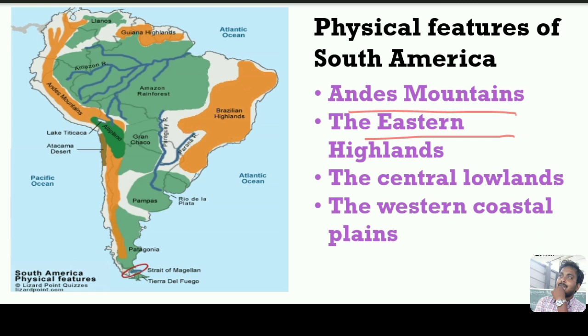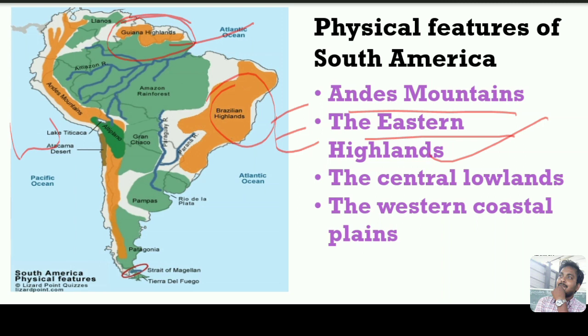And the next one is the Eastern Highlands. The Eastern Highlands have been divided into two parts, the Brazilian Highlands and the Guyana Highlands. The Brazilian Highlands are located in Brazil, and the Guyana Highlands are located in French Guyana and also two other countries. Now the specialities of this physical feature.